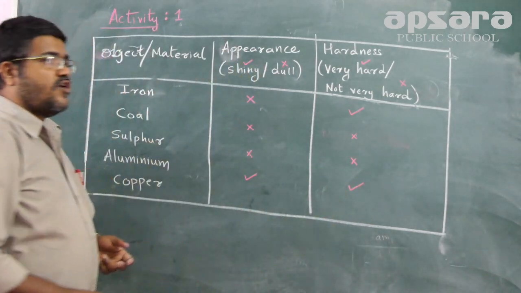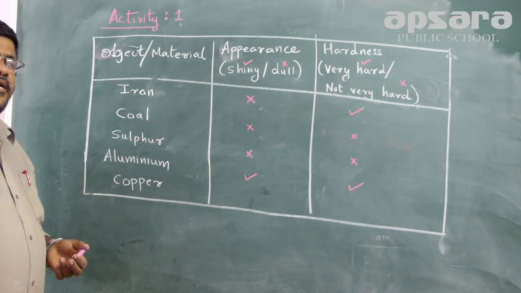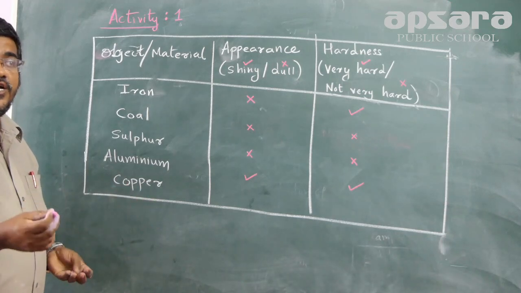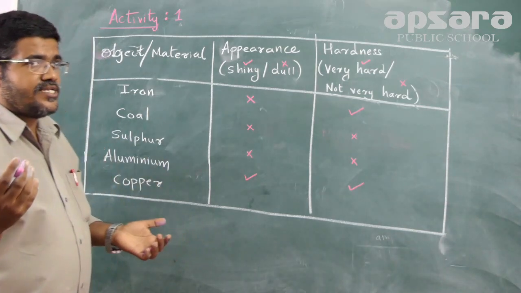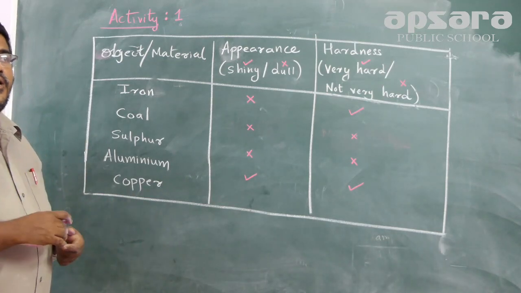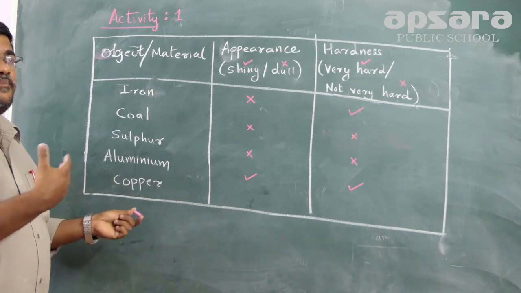Similarly, we talk about copper. At your home, we use electric wires. Copper, as I said, is a very good conductor of electricity. Appearance wise, it is very shiny. When you purchase copper wires from the market, they are definitely going to shine a lot. Later on, it may become dull.